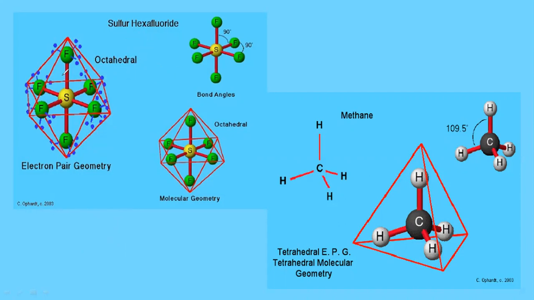It is very simple. It is a square plane, and there is one ligand above and one ligand below. These upper and lower ligands are called axial ligands, and the four in the plane are called equatorial ligands. This is the octahedral structure here.